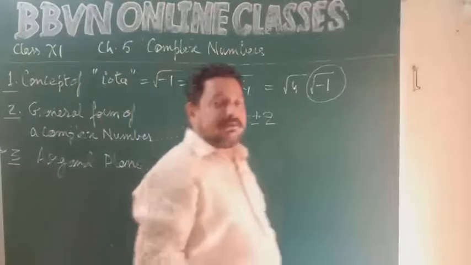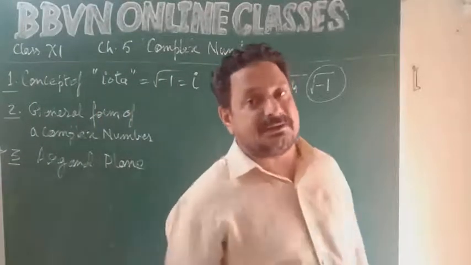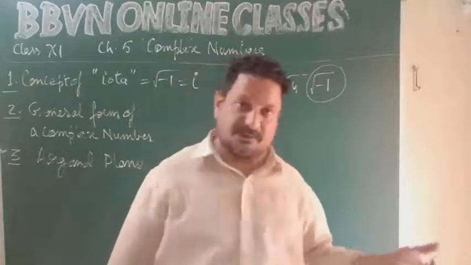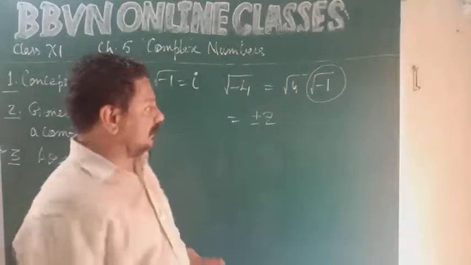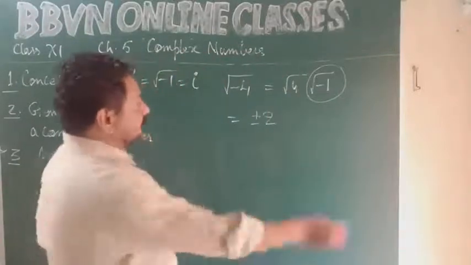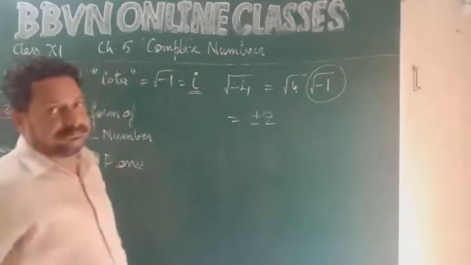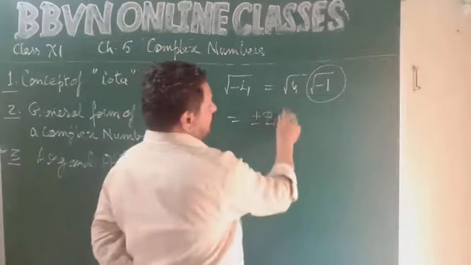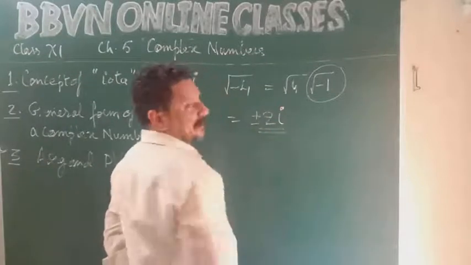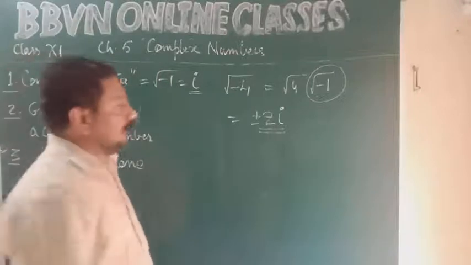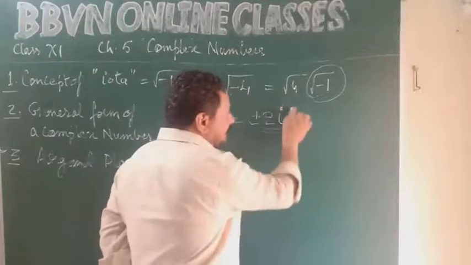Greek alphabet. You have A, B, C, D in English language. Alpha, beta, gamma, delta. They have epsilon in Greek language, right? So in the same way, iota. So this becomes plus or minus 2 iota. So under root minus 1 stands for iota. So iota is under root minus 1.